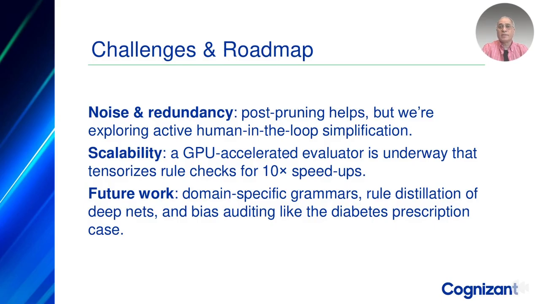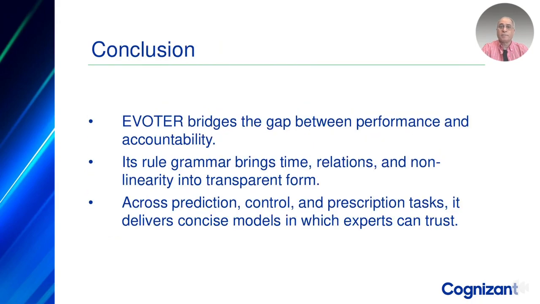Noise and redundancy. Rule sets can get noisy, but we are developing pruning and human-in-the-loop tools for simplification. Scalability. We've created a GPU-based rule evaluator that speeds up evolution by almost 10x. Future directions. We are exploring domain-specific grammars, rule distillation of deep networks, and broader bias auditing.